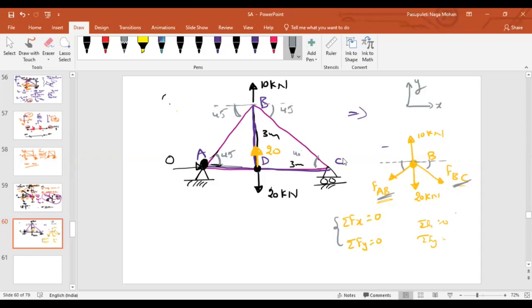Along x direction. Arey, what happened? Did I ask a very big question or what? I'm just asking you to look at the forces along x direction. Because of this component, FAB will come. First of all, can I ask why you guys are in ambiguity? This is the first question that I want to ask you right now. Why is everybody silent?